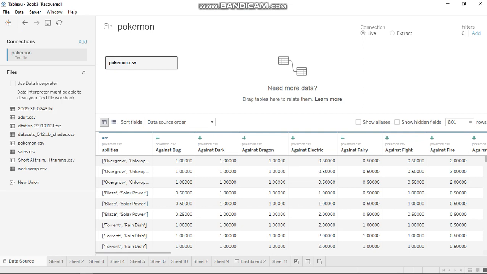This is our data source. We take it from Kaggle. It contains 801 rows and 41 columns.